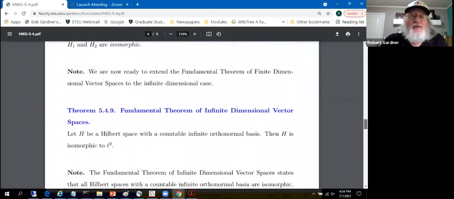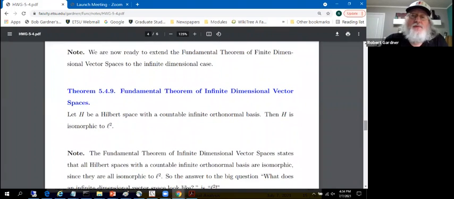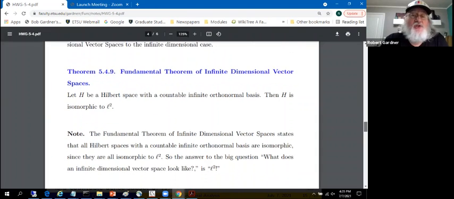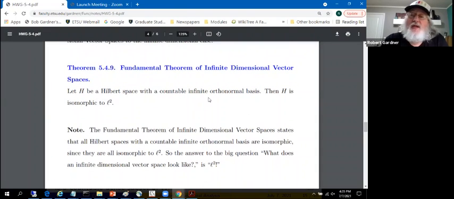Now we've got the equipment to state and prove, it's actually not hard with all the stuff we know at this stage, what I call the fundamental theorem of infinite dimensional vector spaces. The statement of which is that H be a Hilbert space with a countable infinite orthonormal Schauder basis. Then H is isomorphic to L2.